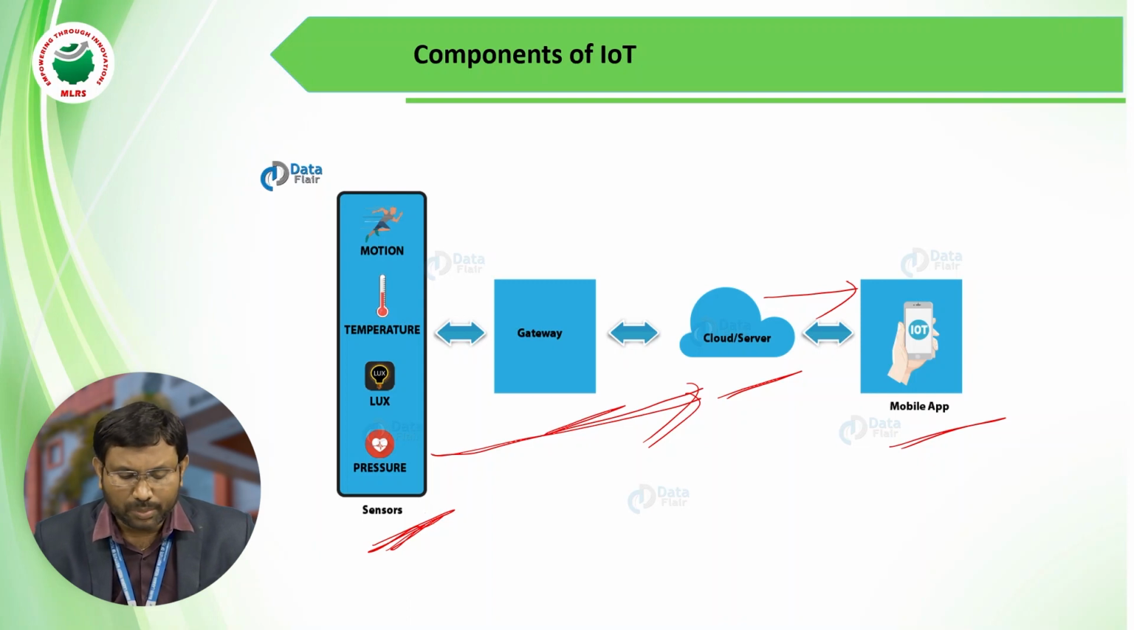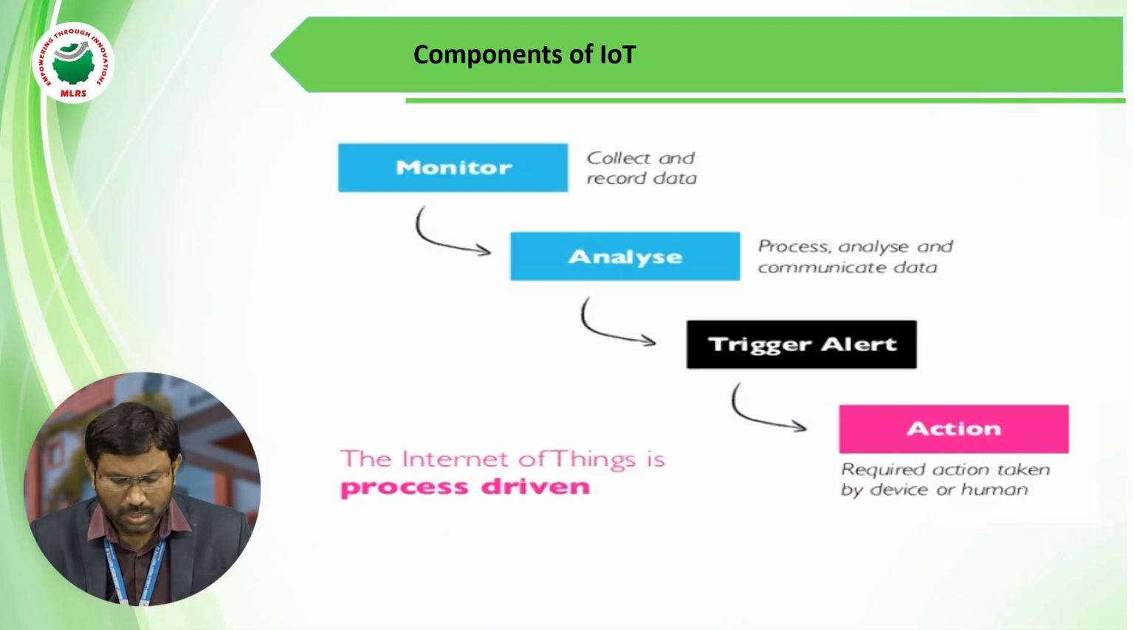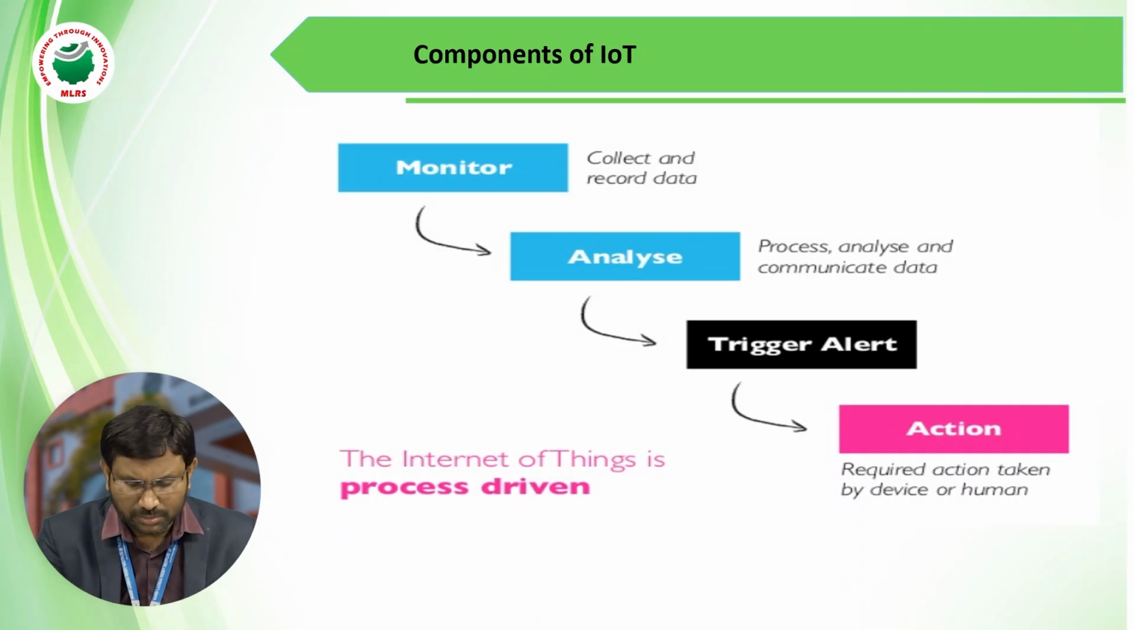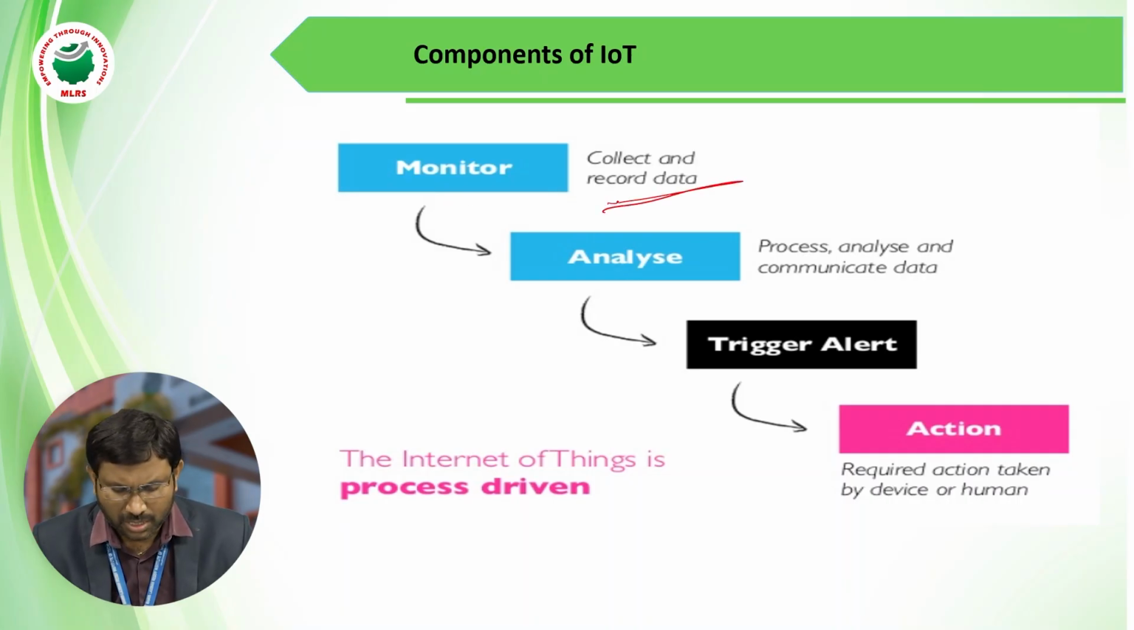So in IoT, the components include sensors, gateway, cloud, and mobile app. What is the process? First, IoT devices collect data, record data, and monitor data. After collecting data, they analyze the data they have collected. After analyzing data, they give a trigger, and based on the trigger, action will be taken.